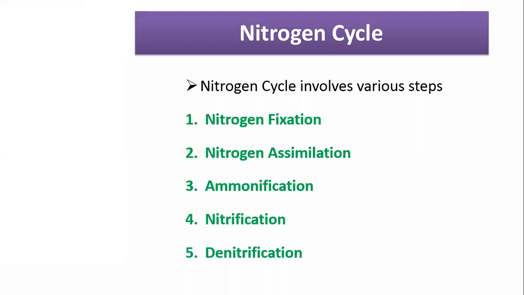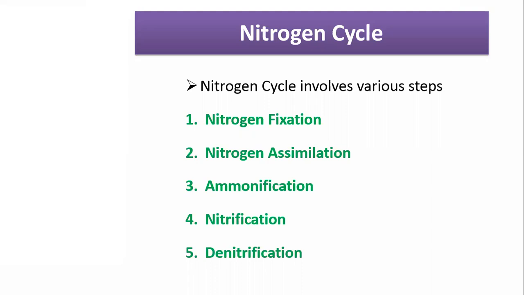And this organic nitrogen is transferred into the animal body when plants are eaten by the animal, or transferred into the human. Okay. Then the third step is ammonification.